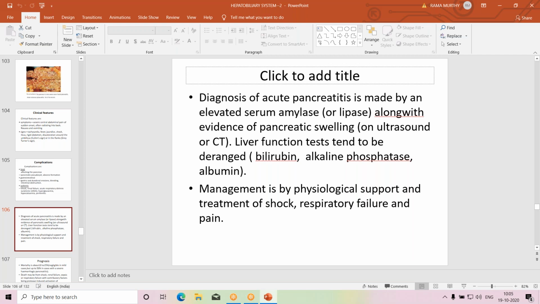Along with it, there is evidence of pancreatic swelling on ultrasonography and CT, and liver function tests tend to be deranged. There may be elevation of bilirubin, which is reflected in the form of jaundice. There is also elevation of alkaline phosphatase, albumin, and other things. So these are investigations which are helpful in acute pancreatitis.